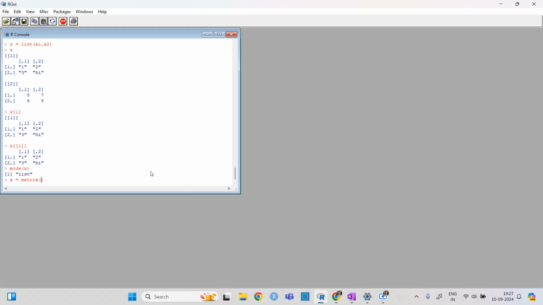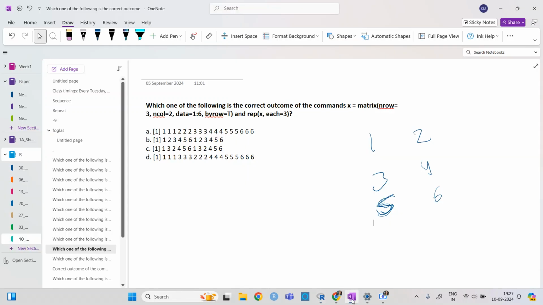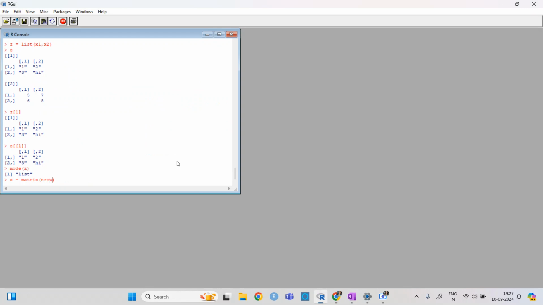If it will do just the data wise, it should be this one. Let's just see. And row is 3 and 4 is 2. Data is 1 to 6, and then row is equal to 2. X is this, and then repeat x.